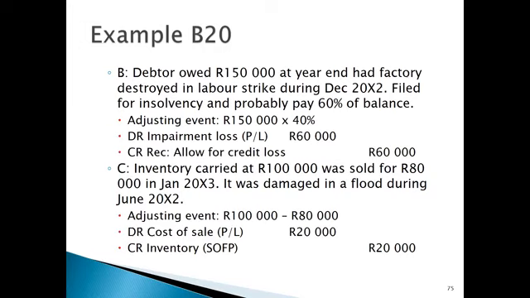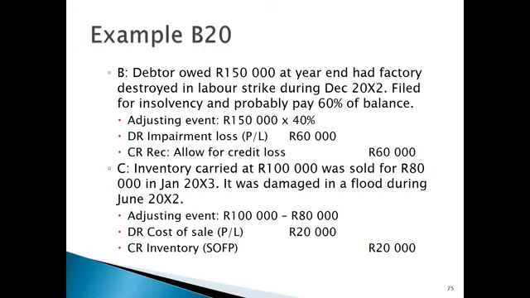So that was an adjusting event because the actual strike took place during our financial year, which led to the insolvency. So that then means the 150,000 Rand times 40% means we must account for an allowance for credit losses of 60,000 Rand. So debit impairment loss, profit or loss, of 60,000 and credit the allowance for credit losses at 60,000 Rand.